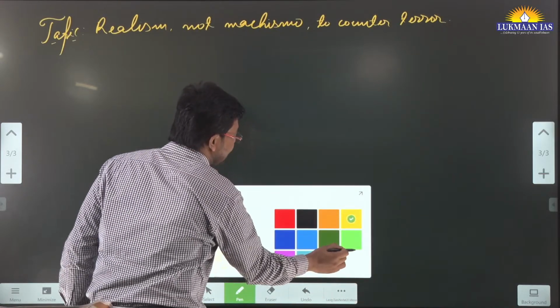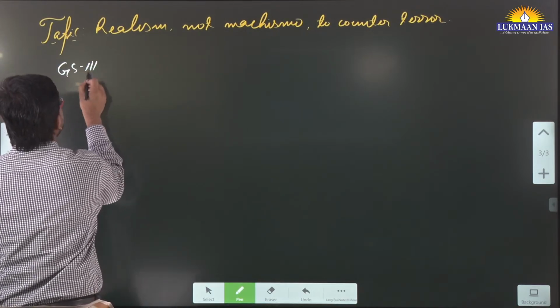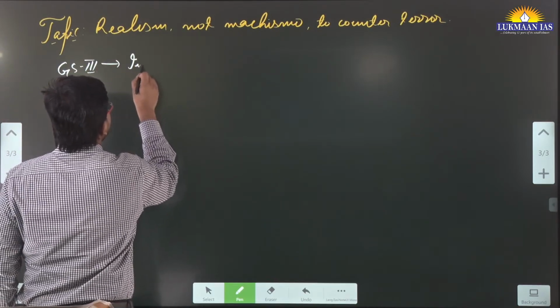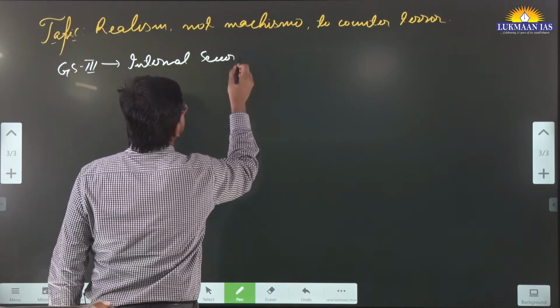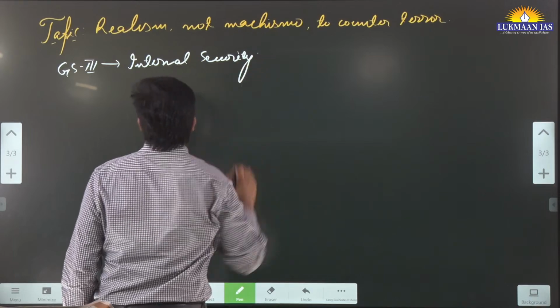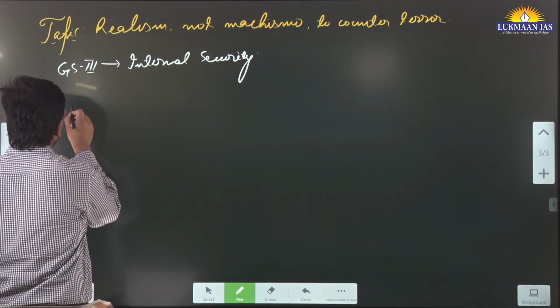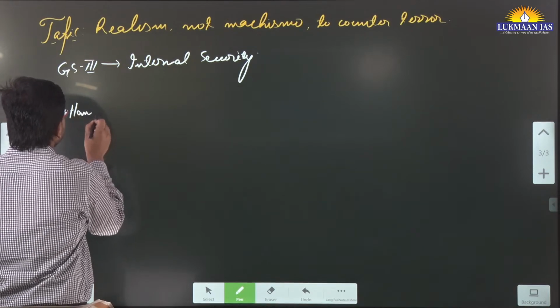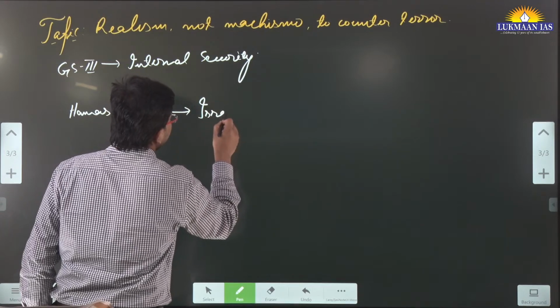So as we discussed earlier, this topic is very much important under GS paper 3, which is internal security. This is from the internal security section. Initially in this article, the author has talked about the attack that was conducted by Hamas on Israel, right?